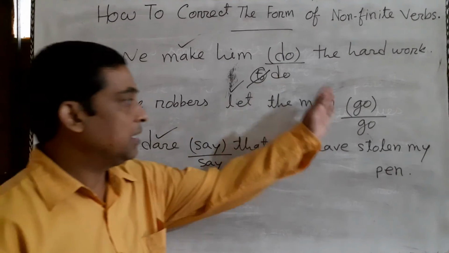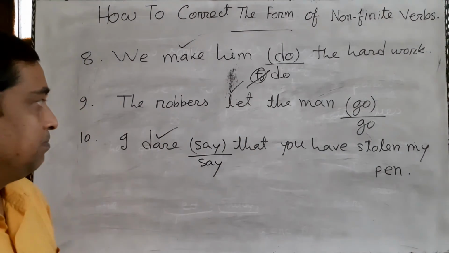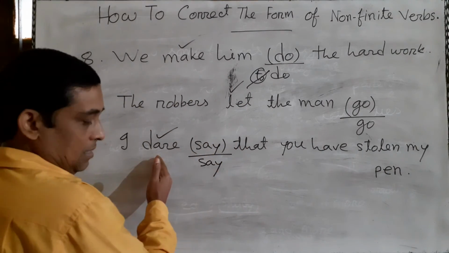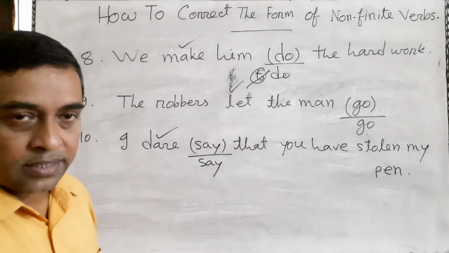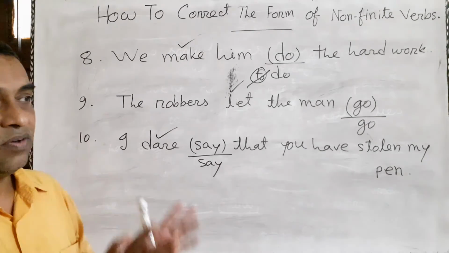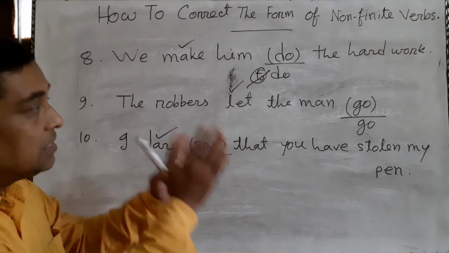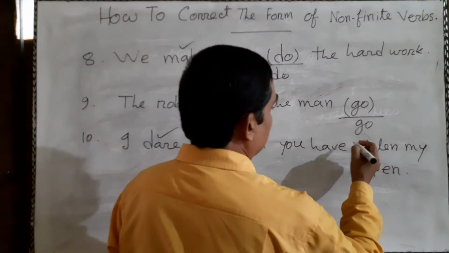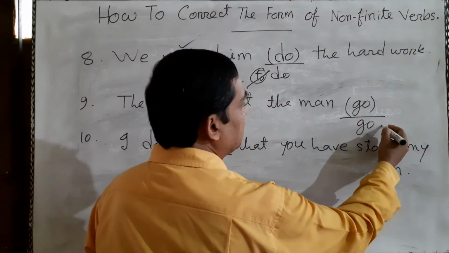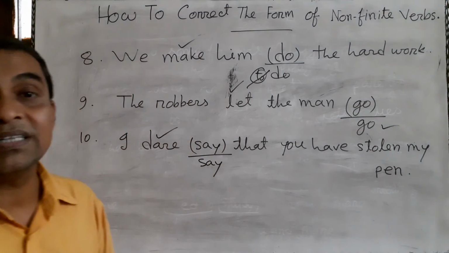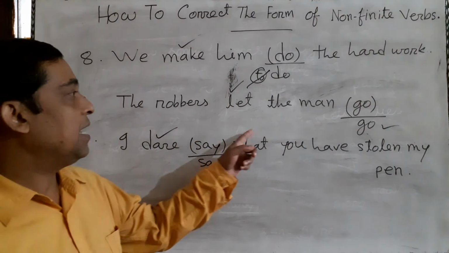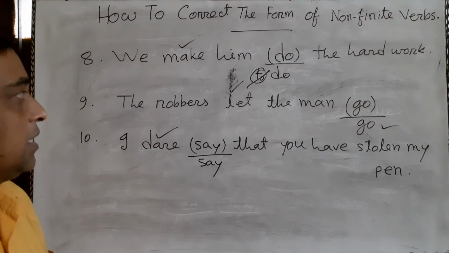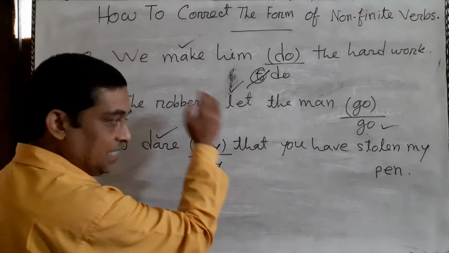That means they are infinitives, but bare infinitives. Make, let and dare are the finite verbs. For these reasons, in these sentences we have bare infinitives. That means here go is the right answer. To go will be the wrong answer. The robbers let the man go, not to go. Go is the right answer because here the finite verb is let.